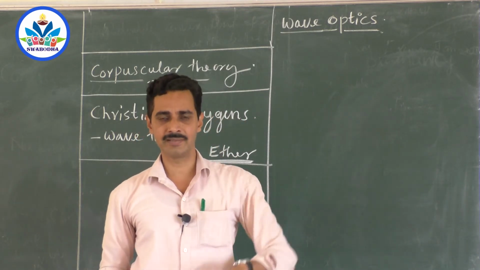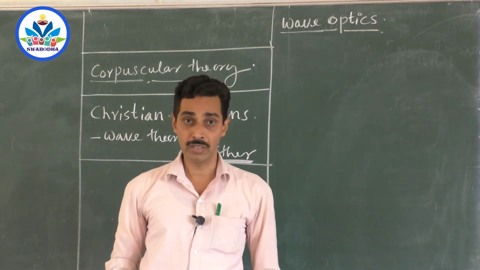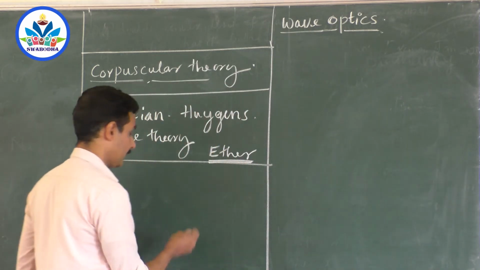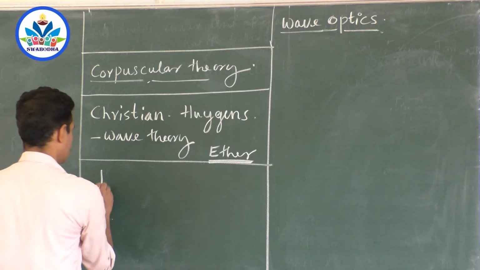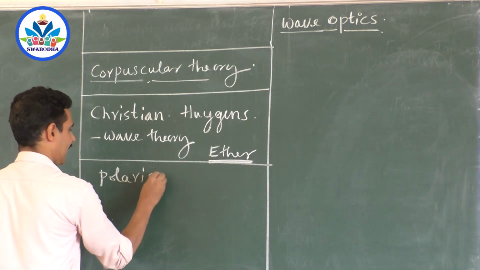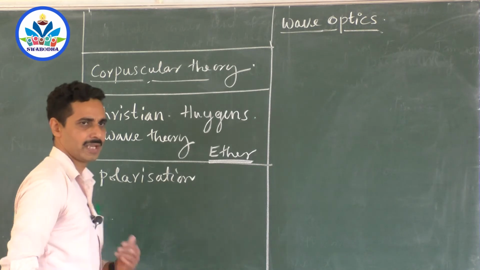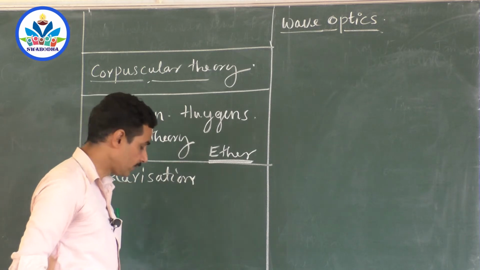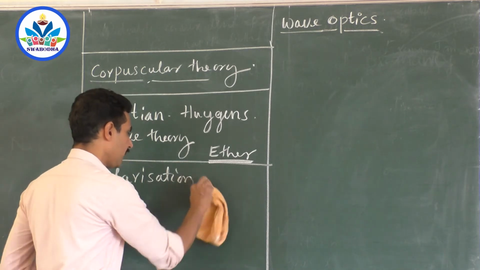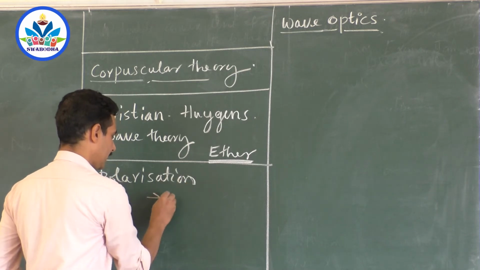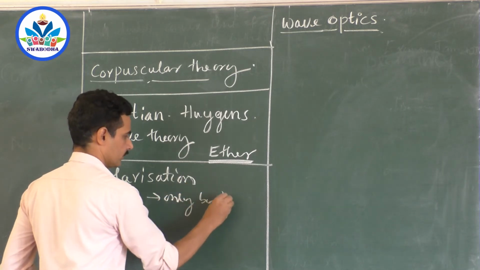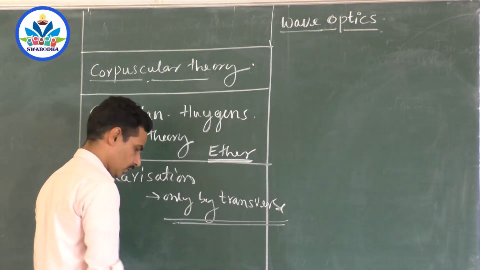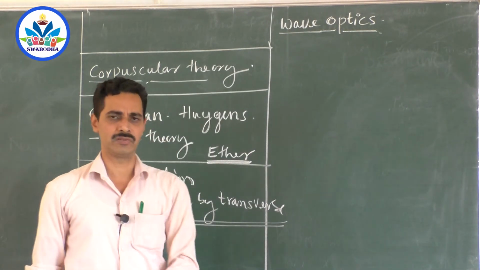But later on he corrected his theory, saying that light is a transverse wave, because light started showing a property called polarization. You will come to know about this in this chapter at the end. As light can show the photoelectric effect, reflection, and refraction, it can show polarization also. And one thing was very clear by that time, that if any wave shows polarization, then it must be a transverse wave.